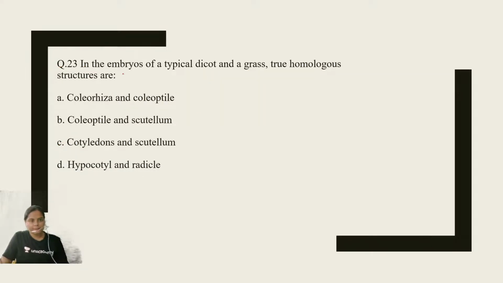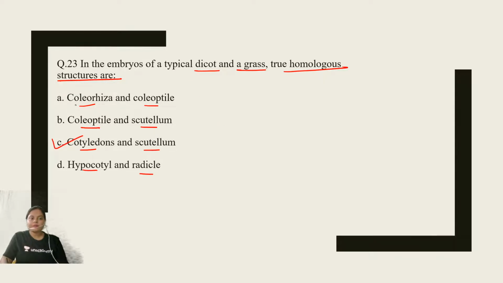Question number 23. In the embryos of a typical dicot and a grass, that means a typical monocot, true homologous structures are: you have to identify the true homologous structure. Coleorhiza and coleoptile, coleoptile and scutellum, cotyledons and scutellum, hypocotyl and radicle. Absolutely correct, Narendra. Cotyledons and scutellum.